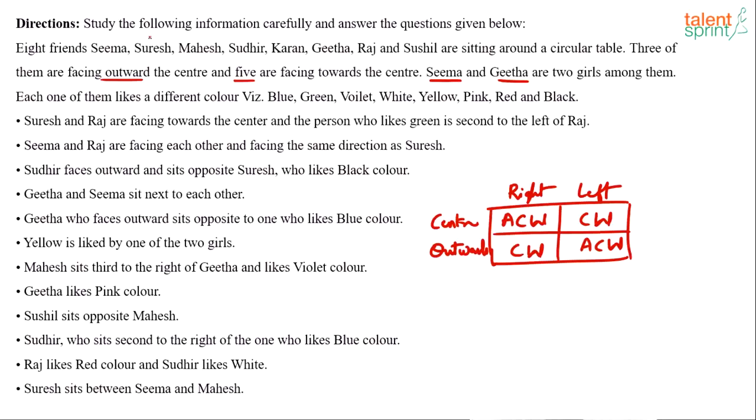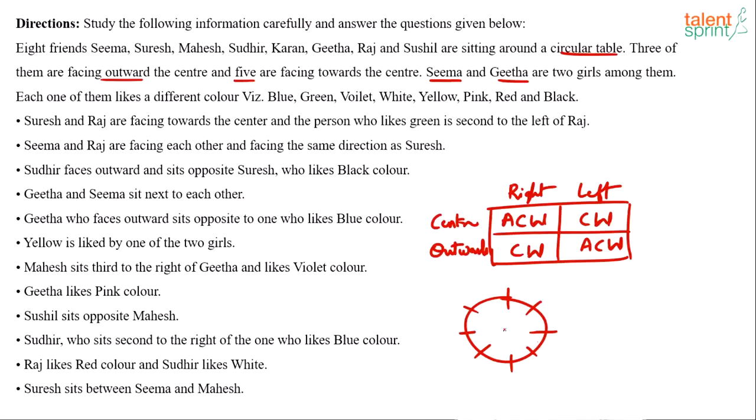As such, a circular arrangement can be started from wherever you want, right? I mean, if you have gone through our basic videos, you would know that when you're doing a circular arrangement, we have 8 positions here, right? Let's say this is a circular table, 1, 2, 3, 4, 5, 6, 7 and 8 positions. You can consider any one position here as the first position. And relatively, you can mark the other ones, right? That's the advantage of a circular arrangement. You can start from wherever you want and accordingly fill the gaps.